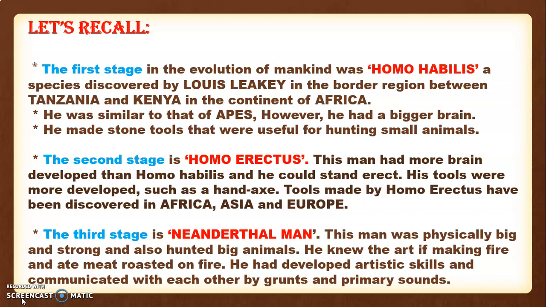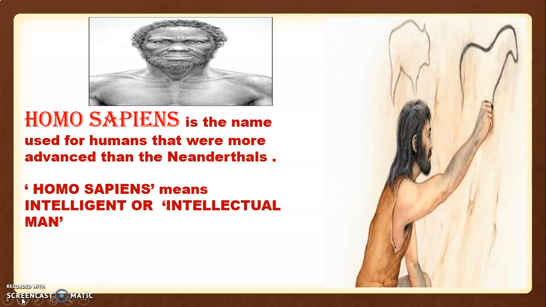Now moving ahead, let us see which is the next stage in the evolution of mankind. The next stage in the evolution of mankind was Homo sapiens. Homo sapiens is the name used for humans that were more advanced than the Neanderthals. More advanced means their brain developed more. They started learning more artistic skills. They started learning new ways of communication. Their hunting techniques also developed, and they started understanding the environmental changes. So they were more advanced.